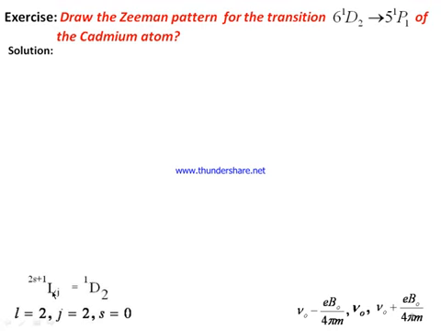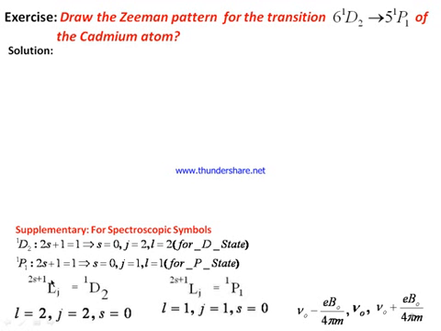We know that if we have S, then L is equal to 0. If we have P, L is equal to 1. If we have D at this place, then we get L equal to 2. Now here L is D in our case, so for D, L is equal to 2.